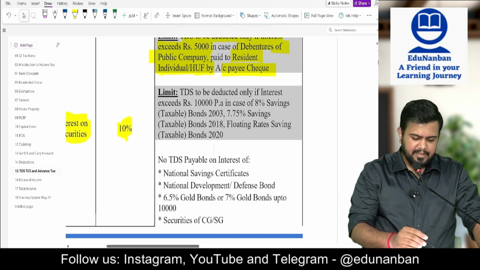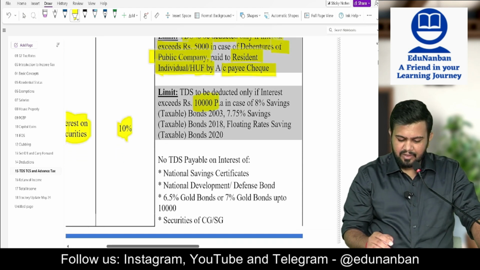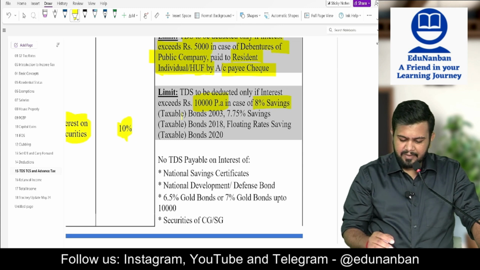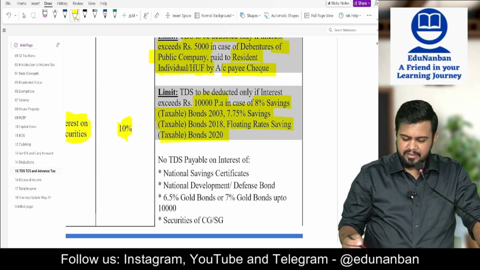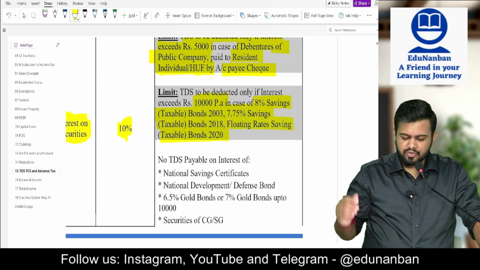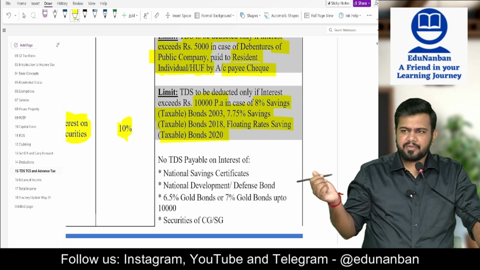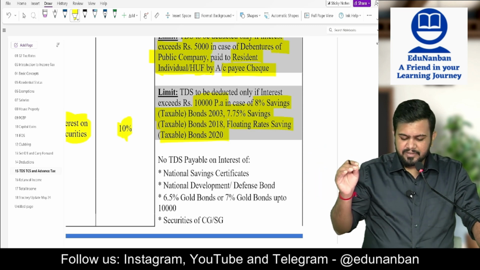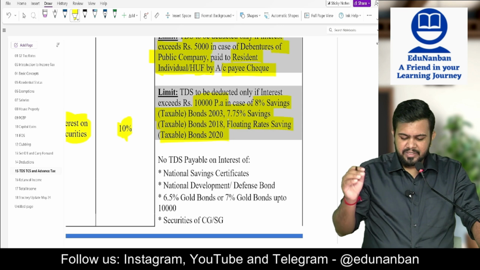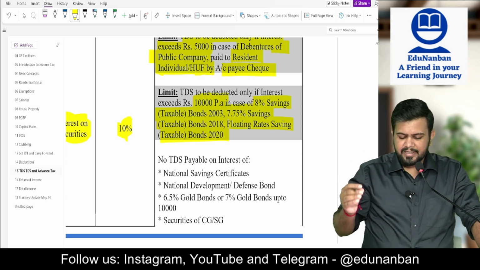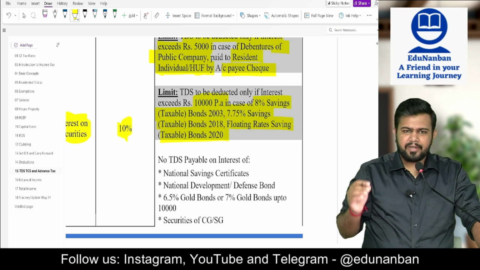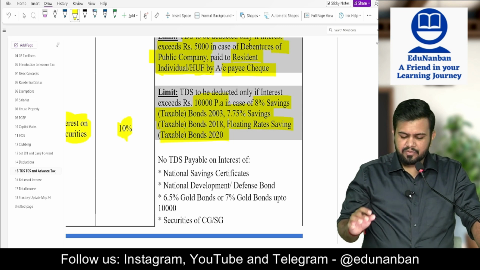Next, TDS is to be deducted only if interest exceeds 10,000 per annum in case of 8% savings taxable bond 2003, 7.75% savings taxable bond 2018 and floating rate savings taxable bond 2020. So if you find any of these three in the examination question paper, on all of them TDS should be deducted only if it is more than 10,000 per annum.